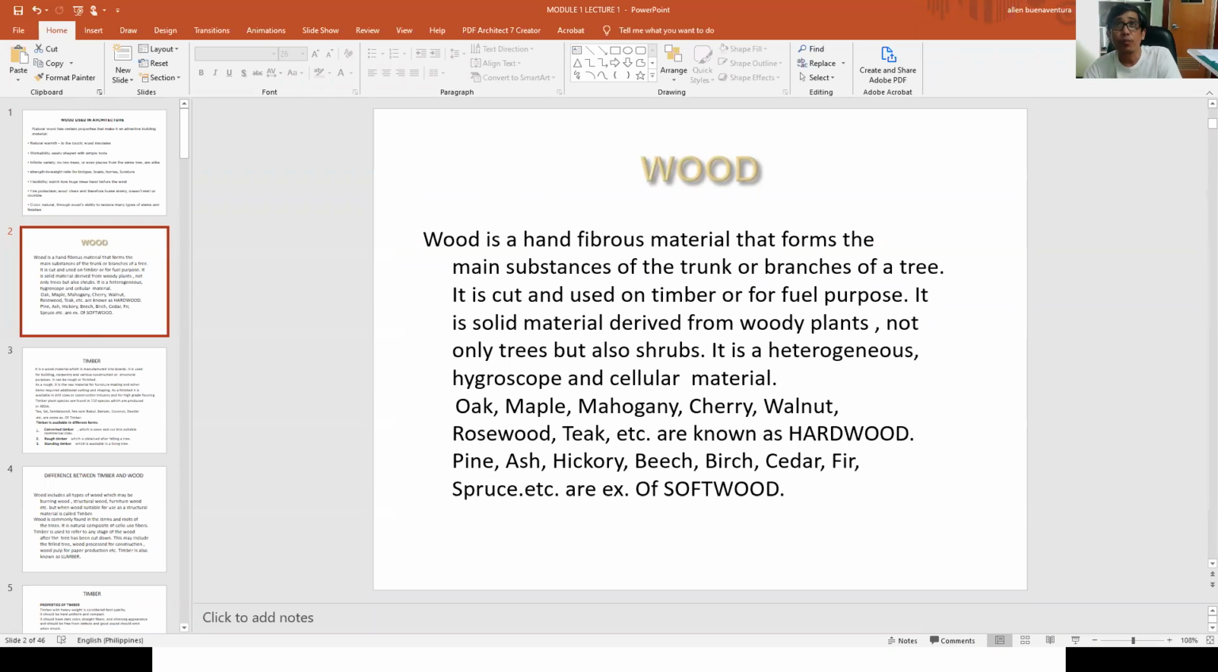There are different types of wood. There are the hardwood and the softwood. Examples of hardwoods are oak, maple, mahogany, cherry, walnut, rosewood, teak, and others. Softwoods are pine, ash, hickory, beech, birch, cedar, fir, and spruce. So you need to know what specific type of wood you want to use for that specific purpose. That is why we are discussing this topic, for you to be familiar with the different types of wood. Okay.